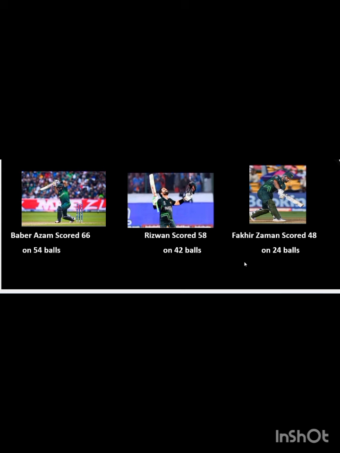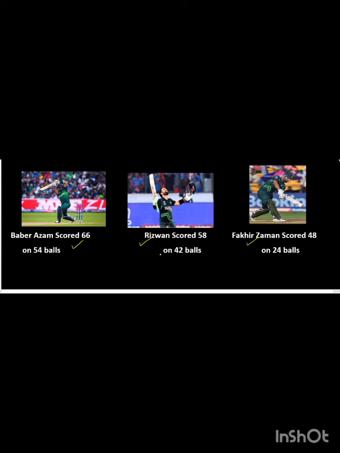So now look, we started our lecture number 4 and you are watching three different pictures on the screen. That is of our famous cricketers, and I know you all like to play and like to watch cricket. In a match, Babar Azam scored 66 on 54 balls, Rizwan scored 58 on 42 balls, and Fakhar Zaman scored 48 on 24 balls.